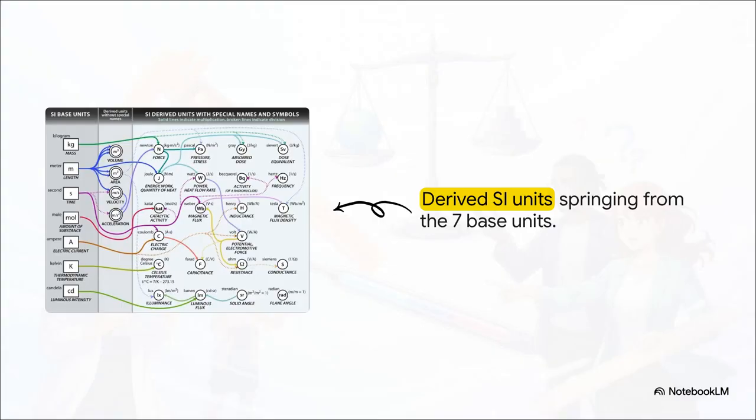And what's so elegant is how from just those 7 simple building blocks springs this incredible mathematical web. We call these derived units. When you multiply mass, length, and time together in a very specific way, you get a Newton, which measures force. If you combine them a little differently, you get a joule for energy, or a Pascal for pressure. Literally everything we measure in the cosmos stems directly from those original base units.